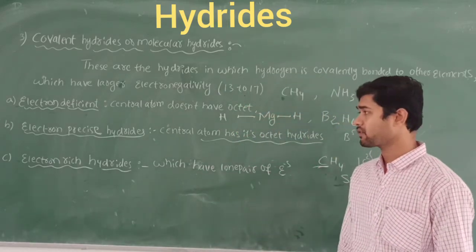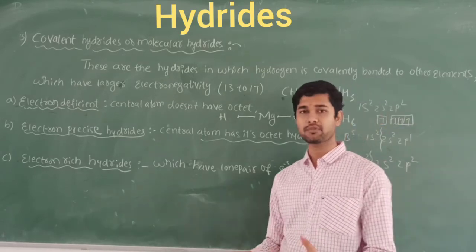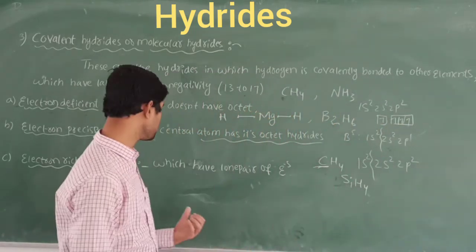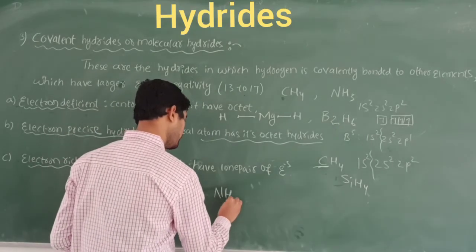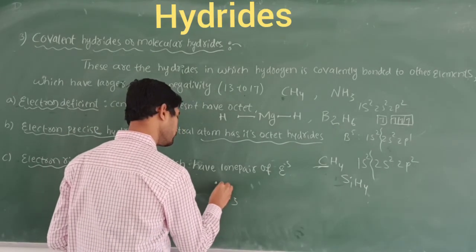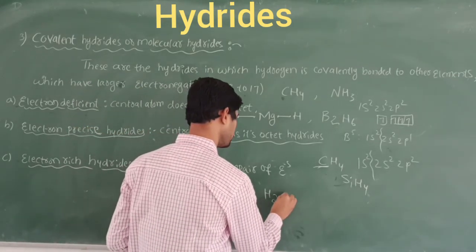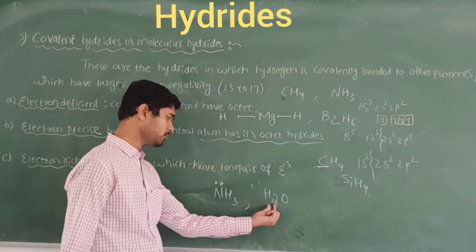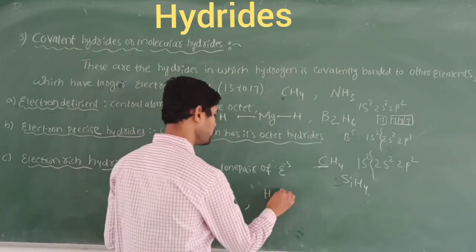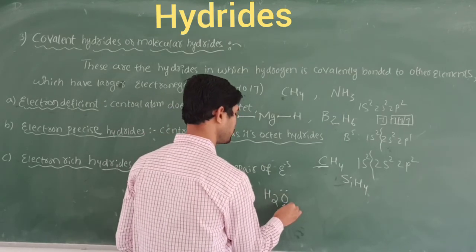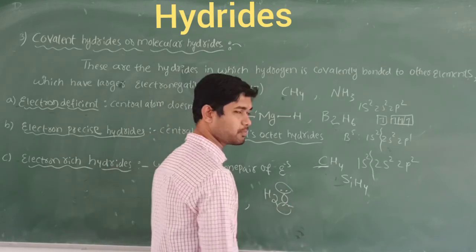And last, electron rich hydrides, which have lone pairs of electrons. Compounds that have lone pairs of electrons come under the electron rich hydrides. The best example is ammonia, because ammonia has a lone pair of electrons. And also you can take the example of water molecules. In water, 2 lone pairs of electrons are present on the oxygen atom. So electron rich means having lone pairs of electrons.